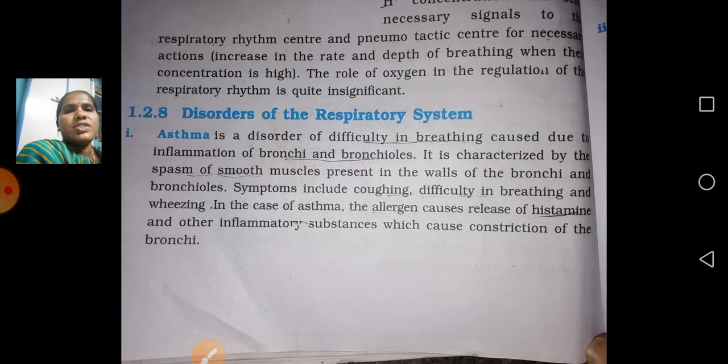In the disease of asthma, an allergen causes release of histamine, and the release of histamine is how this problem occurs. Histamine and other inflammatory substances may cause constriction of the bronchi. So how can we prevent this allergy? There is a drug of choice if they have any allergy. You need not write this much explanation. At least, for asthma, you have tried it, at least 2-3 lines you can write. No problem for that.